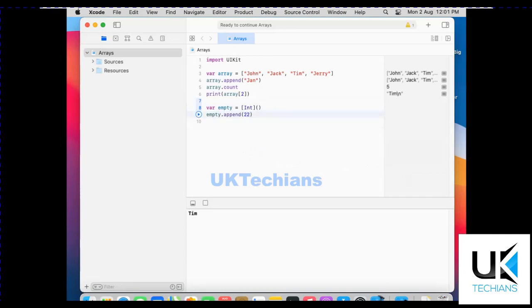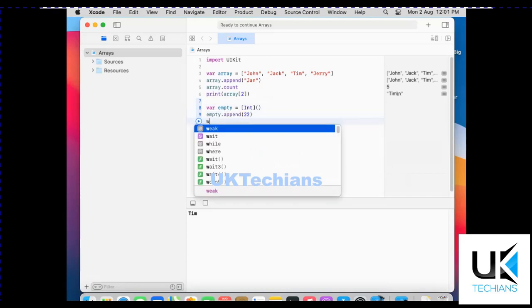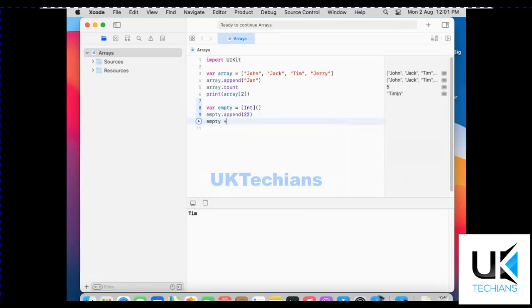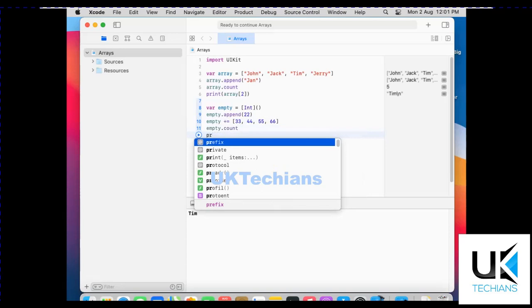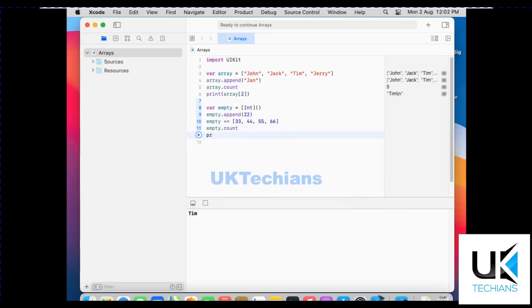Let's say 22, then you can also do it as plus equals to, and add an item like this. Now let's get the count of this array first, then we will print any of the indexes of the empty array, right? So let's print an item of empty. Let's suppose we are using 3, and now let's run it and see.